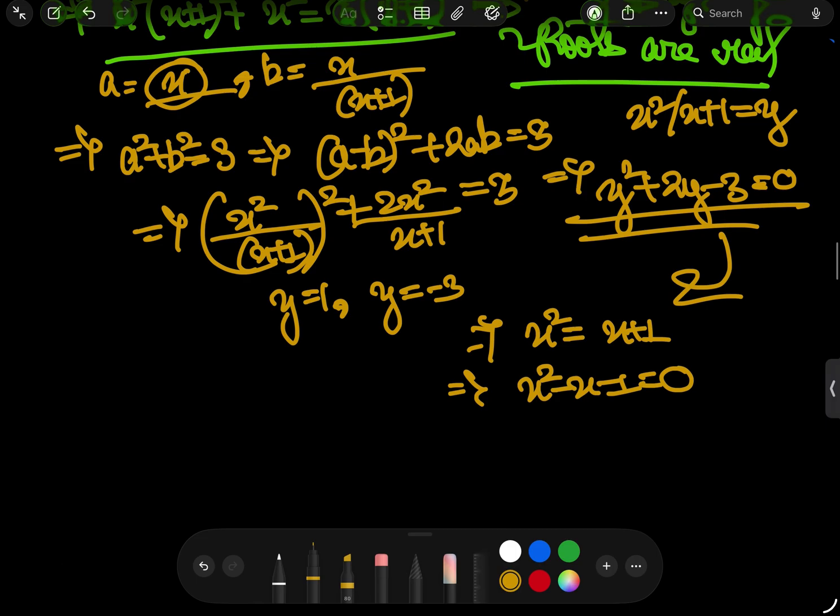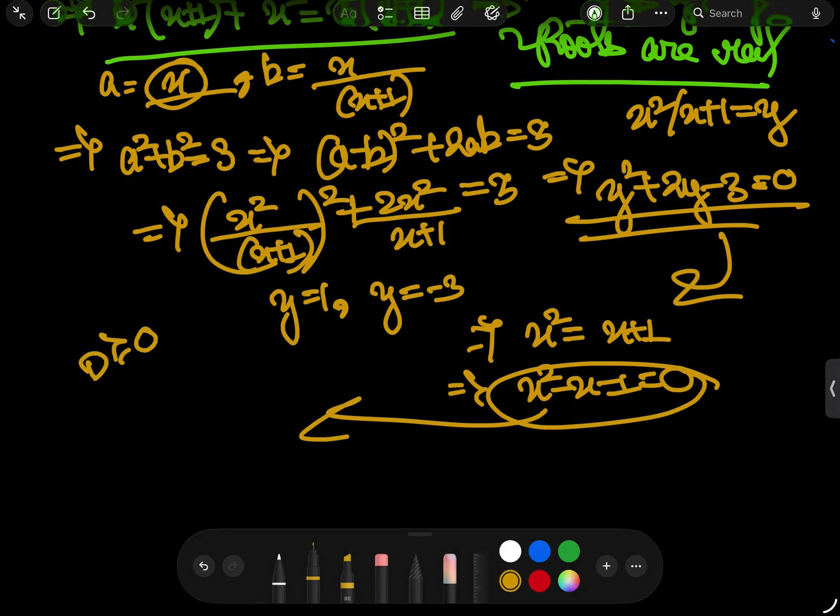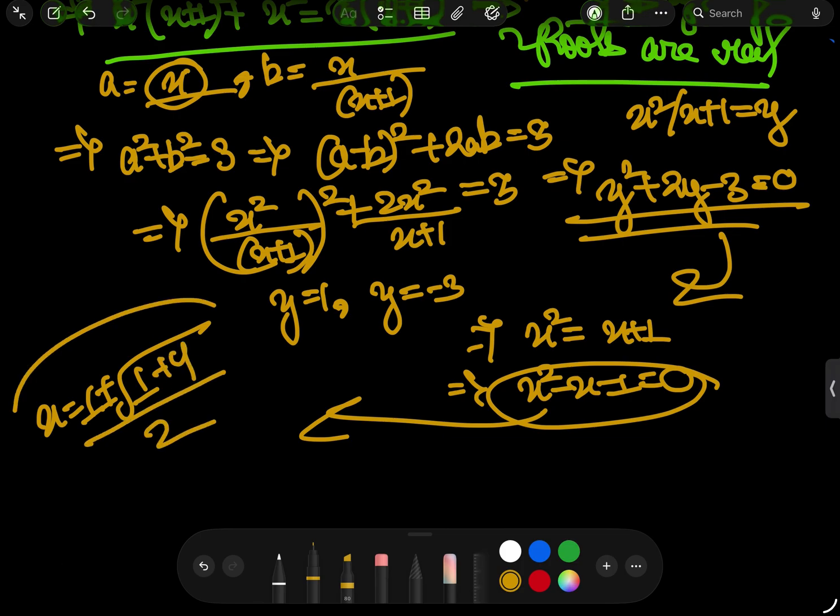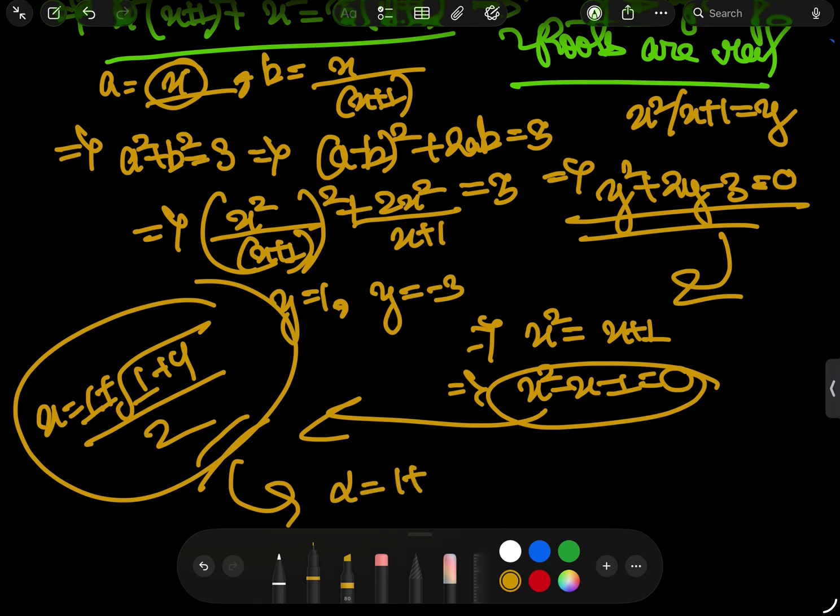I think D is positive. The two real roots can be solved since D is positive, and I think that's simple. Using Sridharacharya's rule, x equals 1 plus minus root 5 over 2, these are the two real roots. So the real roots will be 1 plus root 5 by 2, and another root will be 1 minus root 5 by 2.